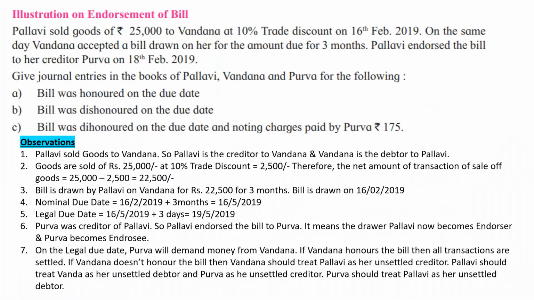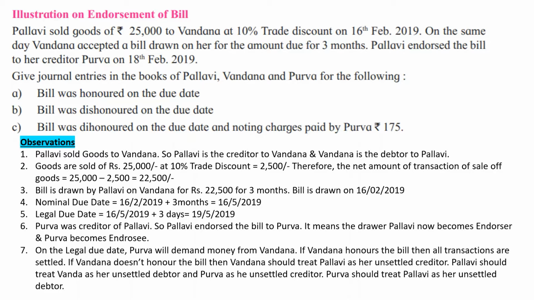It becomes easy for us to understand beforehand. Before we start the entries, we already know what is to be done. Okay. Now be careful, what have they told you? Give journal entries in the books of Pallavi, Vandana and Purva. So they have asked us not the journal of only two parties, but of three different parties: Pallavi, Vandana and Purva.